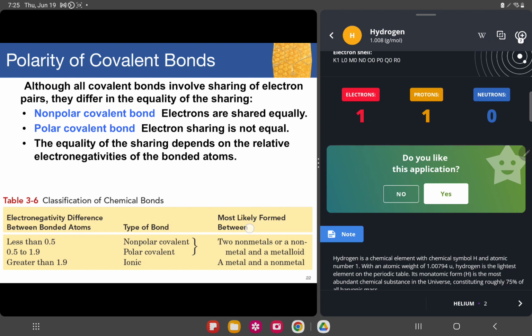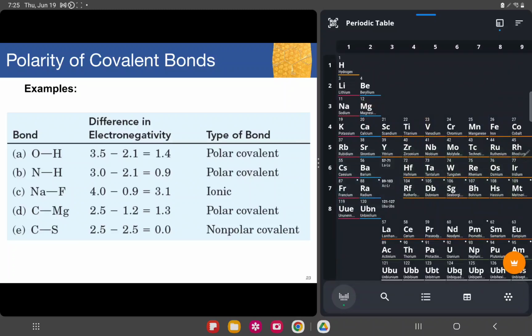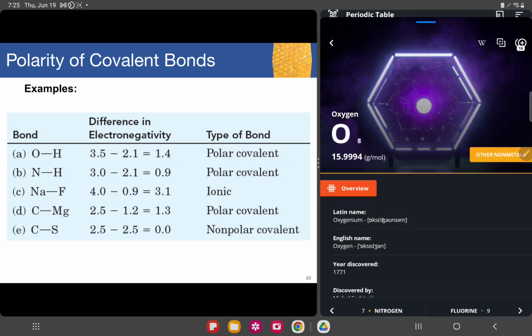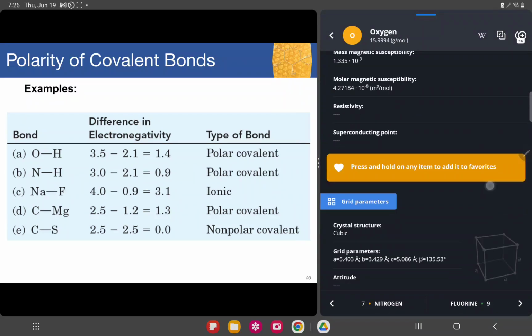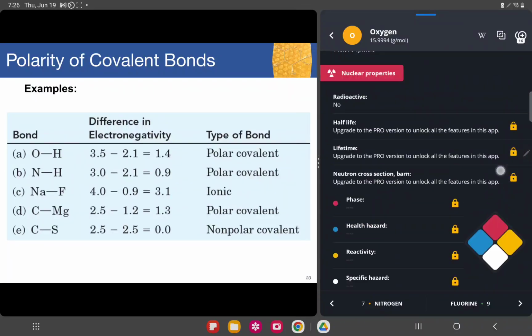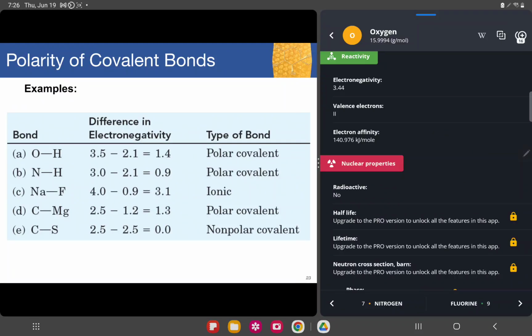Remember this table, it may come out in your exam. These are some examples you can practice with. Do not look at the answer yet. We have oxygen. We're going to look for oxygen's electronegativity, and it's 3.5. Oxygen's electronegativity is 3.44, but in some references it's 3.5.